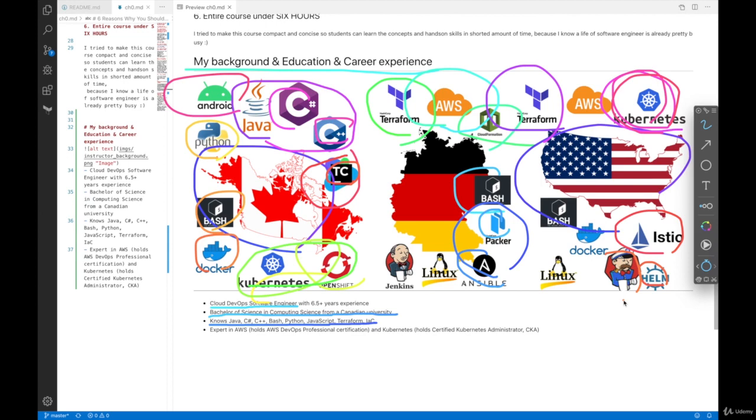This was a little bit complicated process, so I'm going to create a new course just for Jenkins in Kubernetes cluster, as well as Istio Service Mesh in Kubernetes cluster, in the future. Lastly, I have the AWS DevOps Professional certification and also the Certified Kubernetes Administrator, aka CKA, certification.